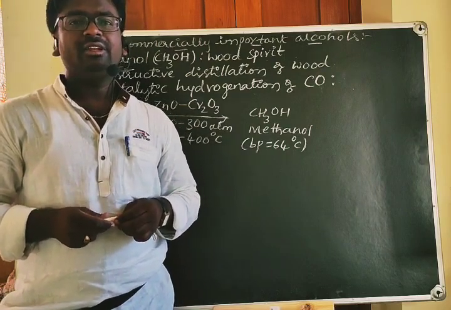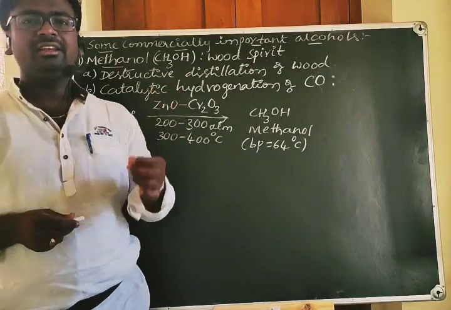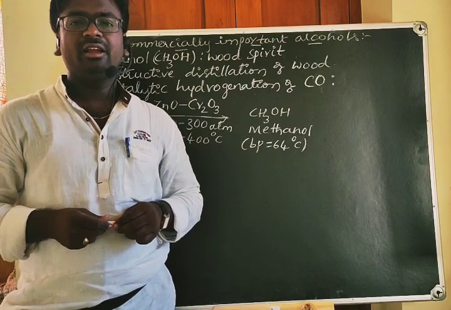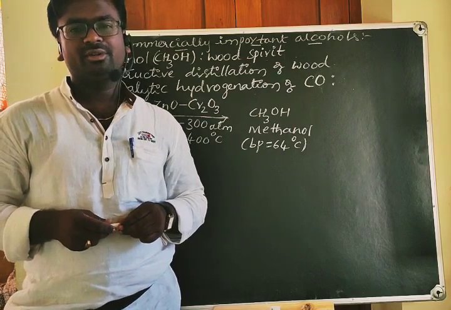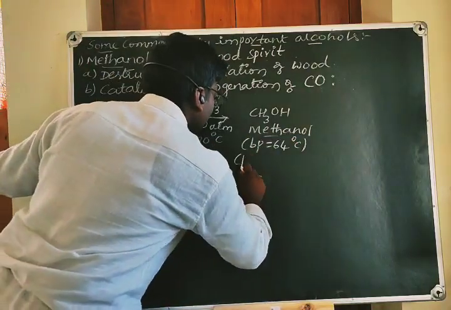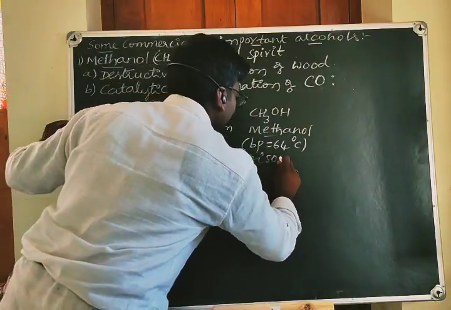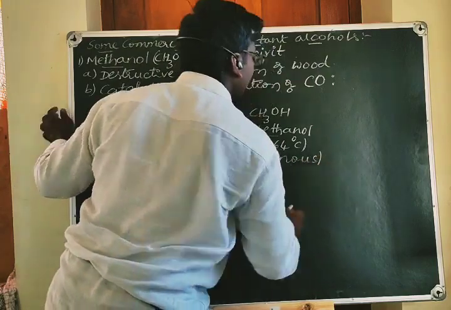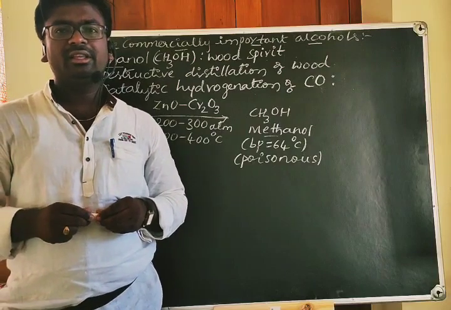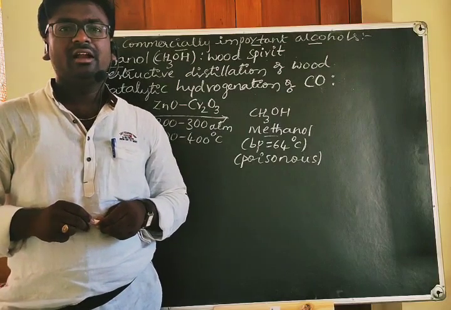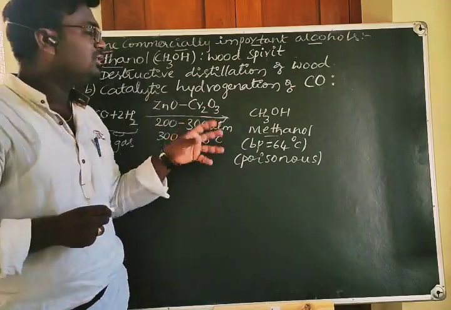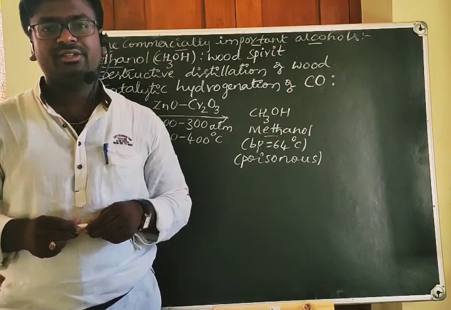If taken in a high quantity, it may also lead to the death of a person. Methanol is a poisonous one. A little quantity causes blindness, and a high quantity leads to death.